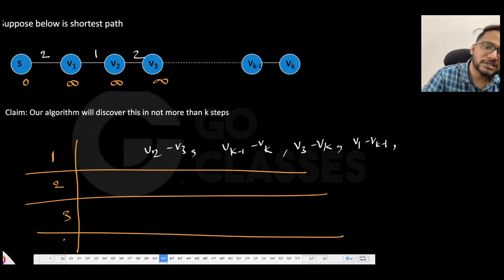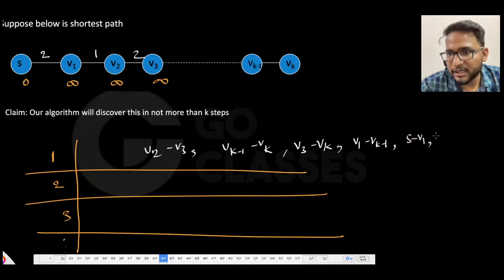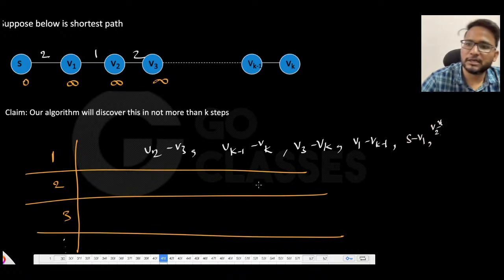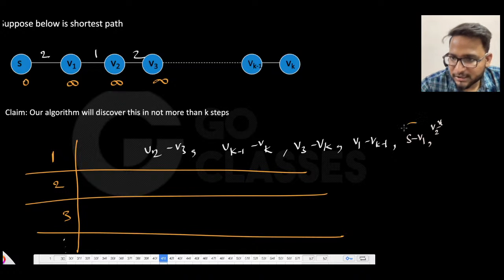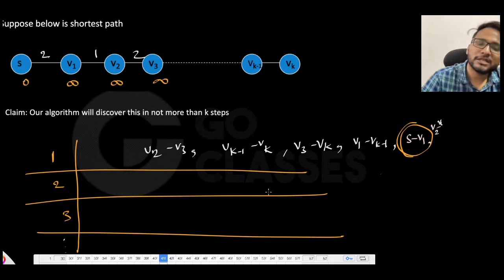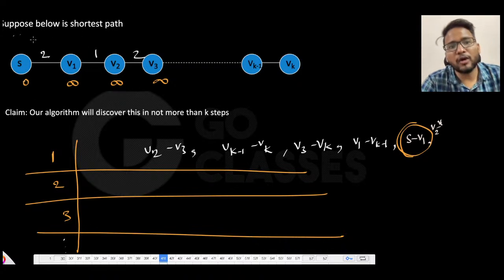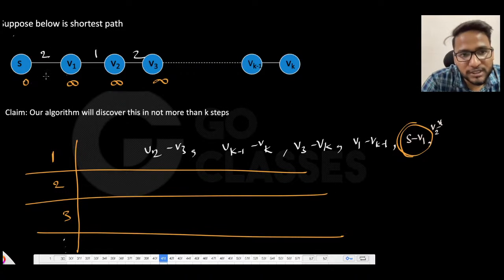And since you're relaxing all the edges, you must be relaxing S to V1 also, obviously. And let's suppose you relax anything else, maybe V2 to V4, something like that. But you must be relaxing S to V1. Whatever you do, you must be relaxing S to V1. And since this is the shortest path, now don't ask me why it is shortest. It is given that it is shortest, which means after you relax, this will be 2 only.